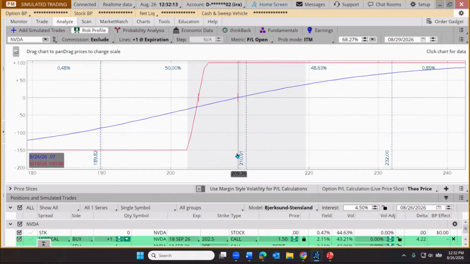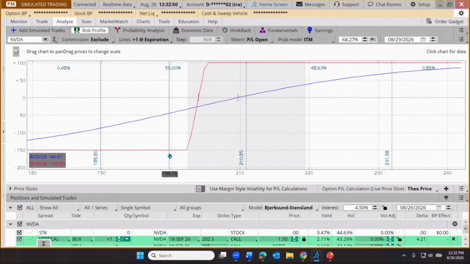What if the stock, which is at 210.91, falls to $200 at expiration? Uh-oh. As I mentioned, we prefer to be above 205. This would be below the contracts we're trading. We'd be at our max loss territory. And in that case, we look over here. Our number is now red, minus $150. So this tool, among so many other functions, can outline potential outcomes for our trade based on what price is doing. Price goes up, price goes down.